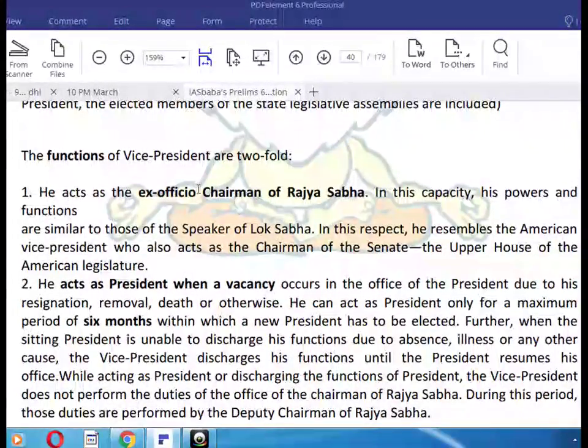In this capacity, as ex-officio chairman of the Rajya Sabha, his power and function are similar to those of the Speaker of the Lok Sabha. In this respect, he resembles the American vice president, who also acts as the chairman of the Senate, the upper house of the American legislature.